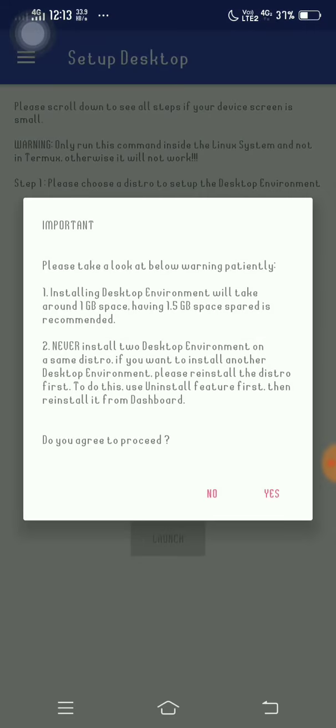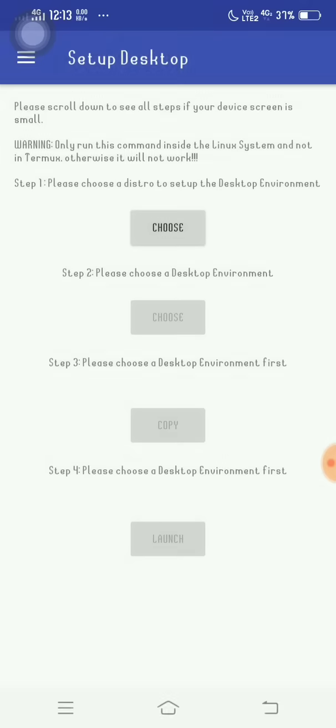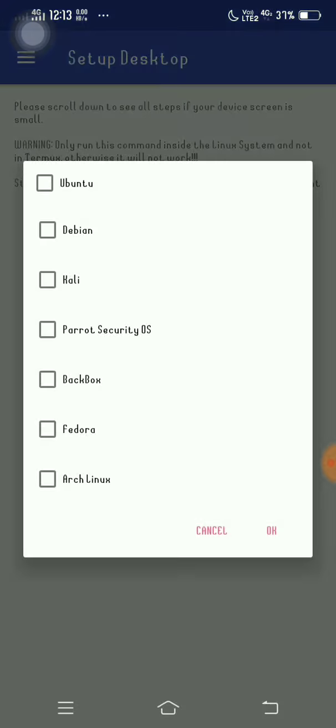Sometimes installing a desktop environment will take around 1 GB of space. Having 1.5 GB of space spare is recommended. So you have to care about that. If you don't have enough space or storage in your phone, don't run the Linux operating system. Your phone may hang.